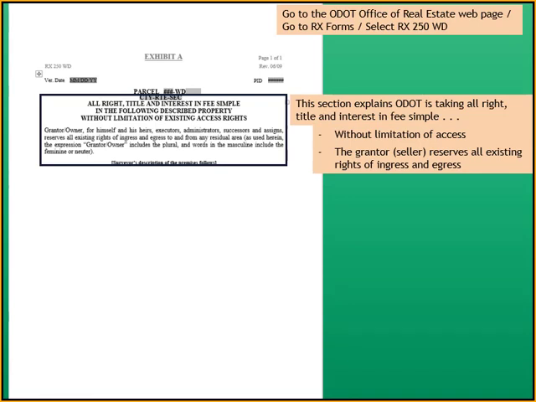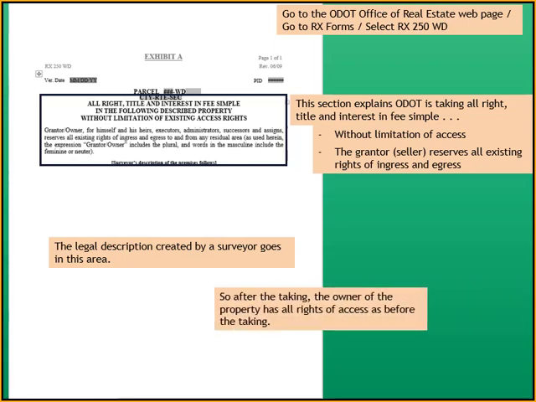The grantor, which is the seller, reserves all existing rights of ingress and egress. And then below that is where the legal description created by the surveyor goes. So this is the section of the instrument that explains that we are not taking the access rights. After we acquire the fee simple, the owner still retains the access rights they had before. So after the taking, the owner of the property has all the access rights as before the taking.